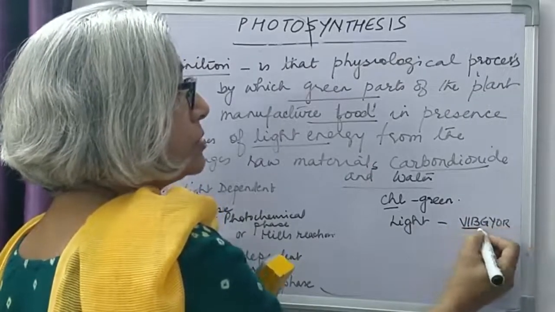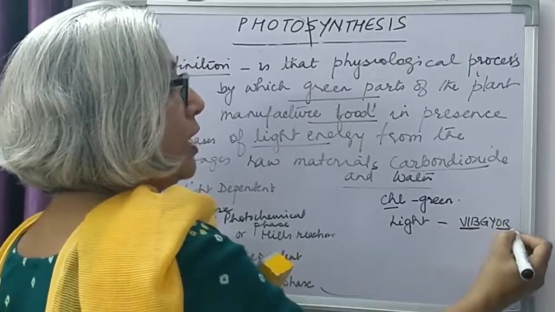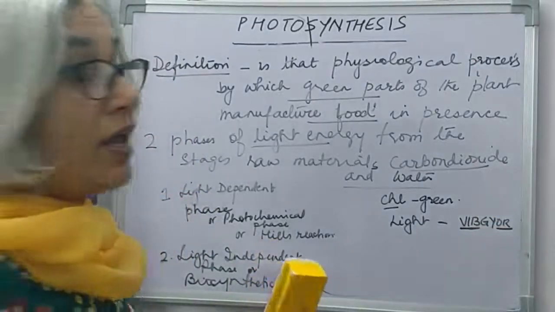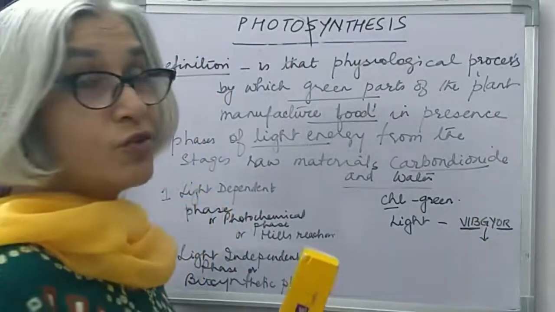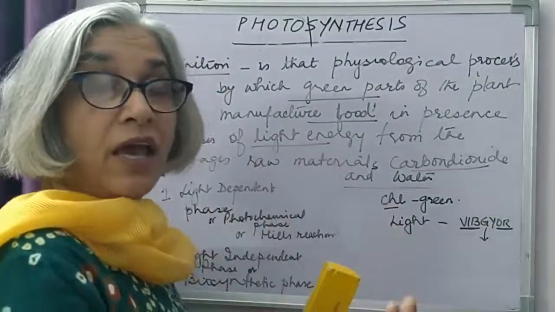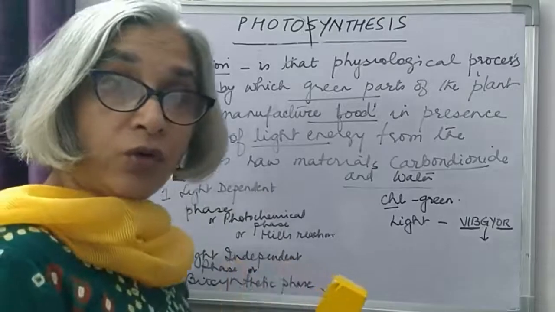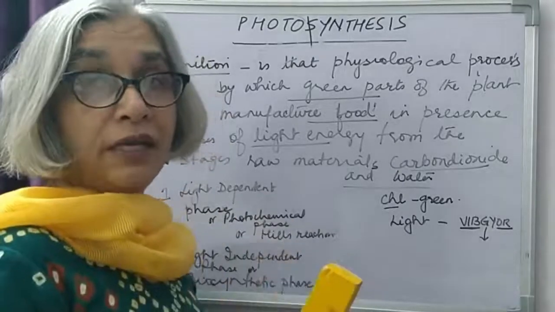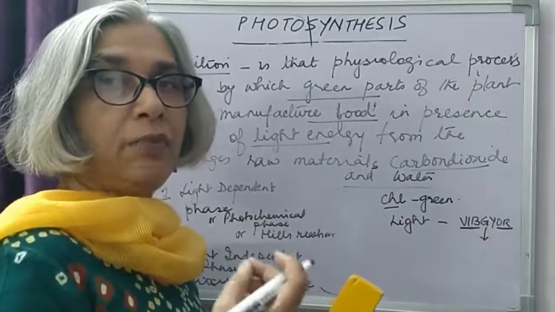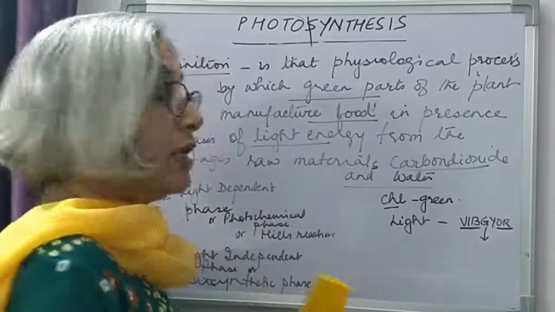Chlorophyll absorbs light in the blue region and in the red region, and it reflects light in the green region. So it appears green. And because plants contain chlorophyll, plants, especially the leaves, appear green in color, and the tender, delicate parts of the plant are also green in color.